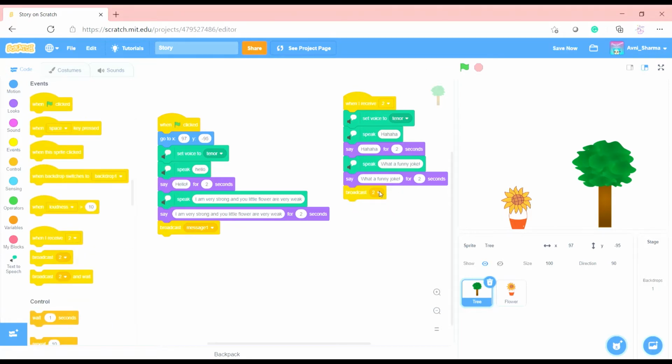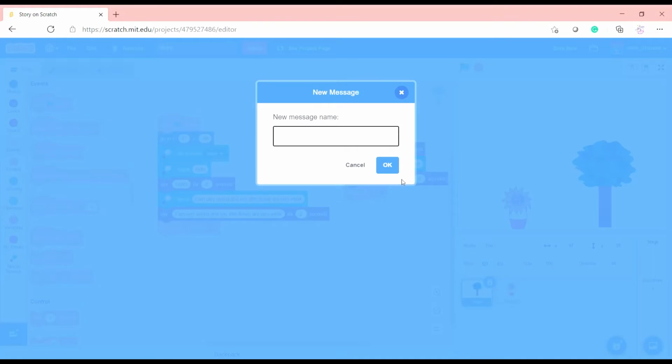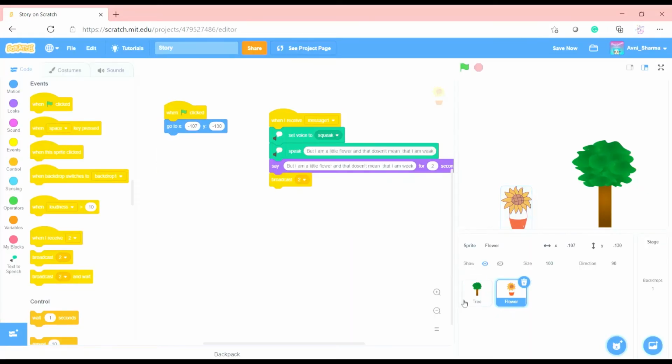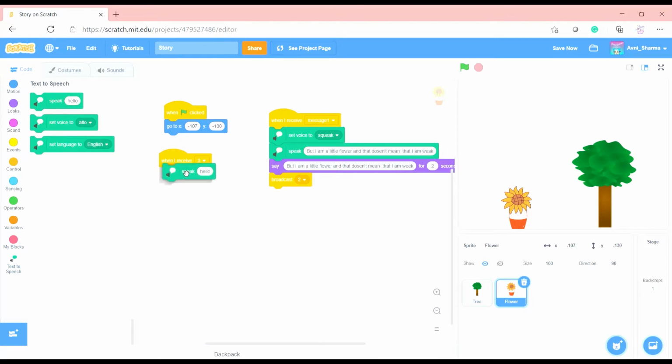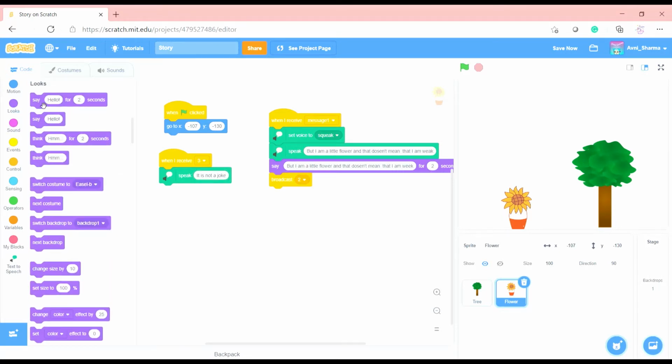And we will put broadcast new message called 3. And when I receive 3, then the flower will say that it's not a joke. And we'll put the same here.